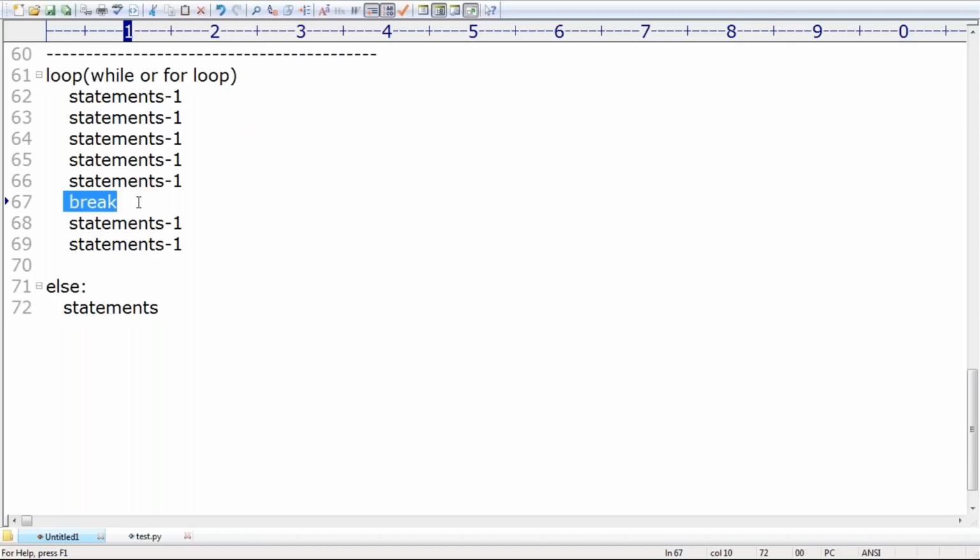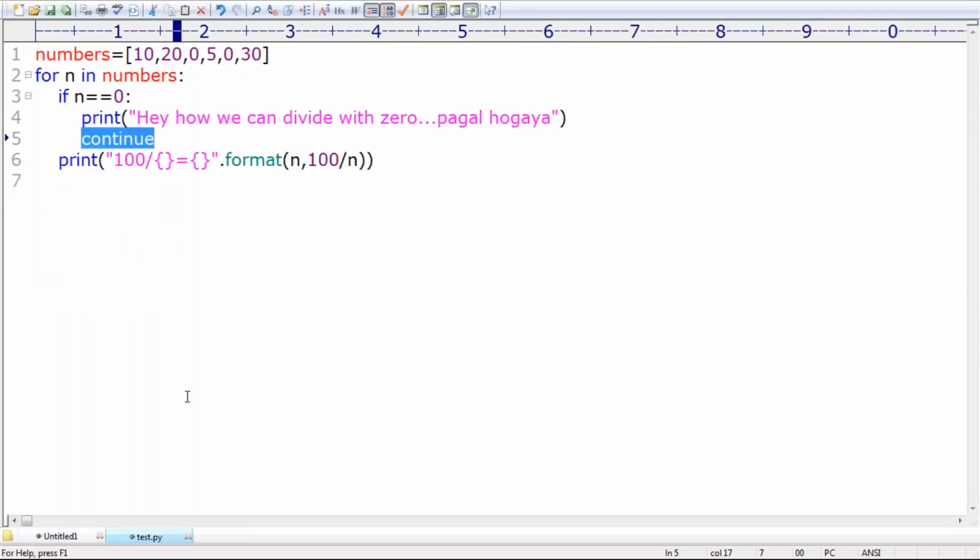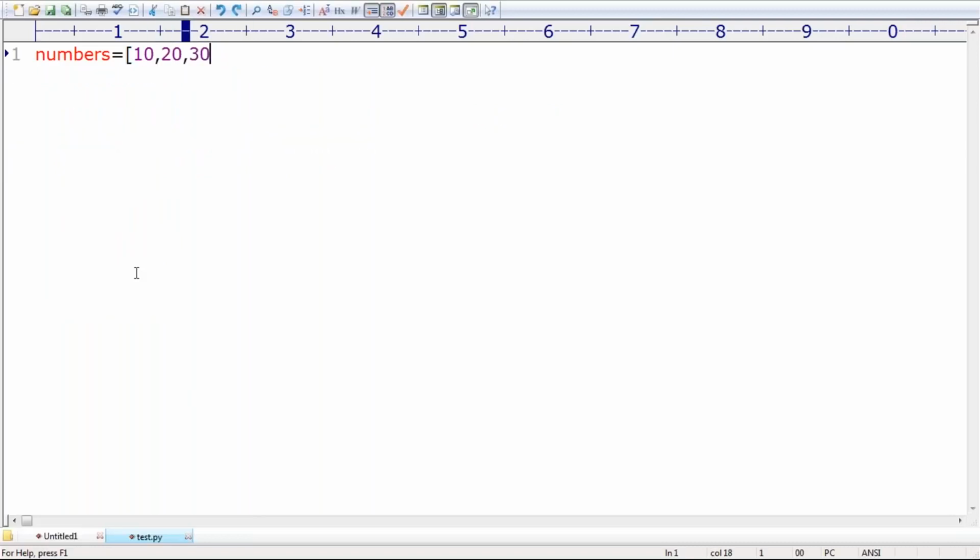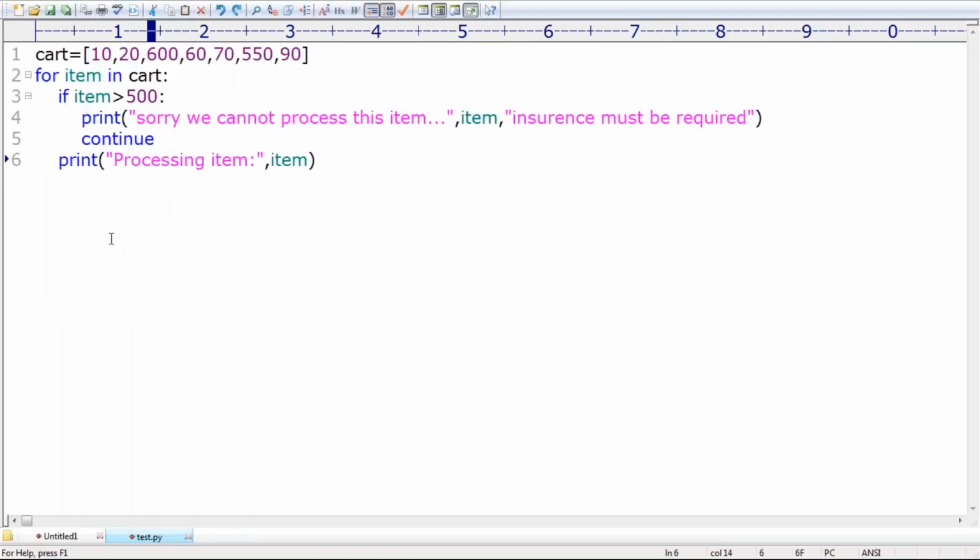That's all, sir. So then immediately, let me go for a small example, then you will be able to understand, right? Very simple. Have a look once. Just observe the same example. I'm taking 10, 20, 10, 20, 600, 10, 20, 600, 60, 70, and after that I'm taking 90 like this. Now, if item greater than 500, break, processing the item like this I took.